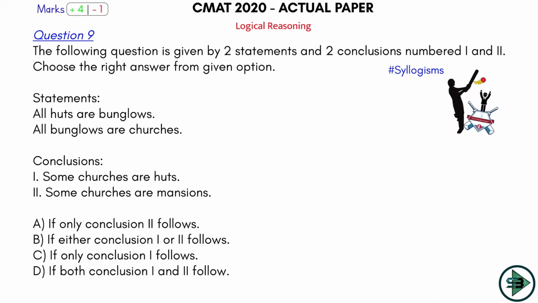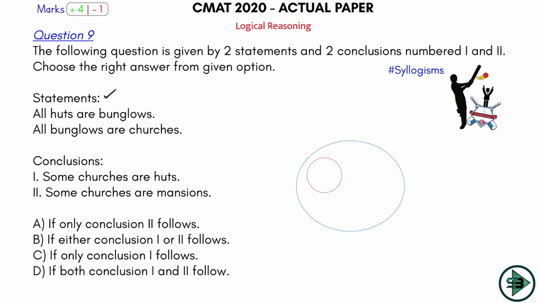Okay, let's just solve this now. Let's get to the answer quickly. Statements are given. From the statements they ask you the conclusion. So let's plot the statements. We have to see which of the conclusions is true. So what is the statement saying? Let's pick up the first one. All huts are bungalows. So I'll make this red represent huts, and let's draw one more circle representing bungalows. So blue is representing bungalows. And what am I saying here? All huts are bungalows. All red are blue.